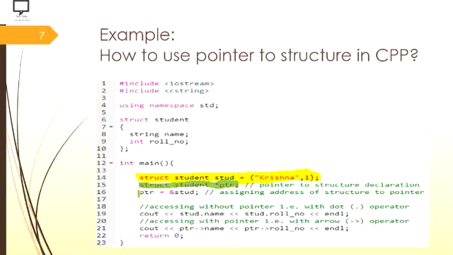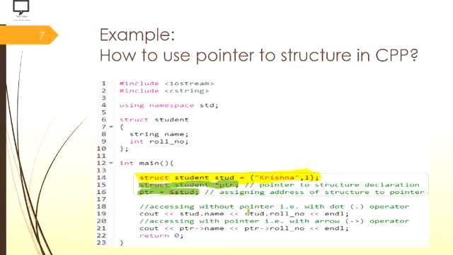The most important statement is this one, where I assign the base address of a student to the pointer type variable. As PTR is a pointer type variable, it will be holding the address of the student. So keep in mind that this highlighted part is very important whenever you are going to use pointer to structure.